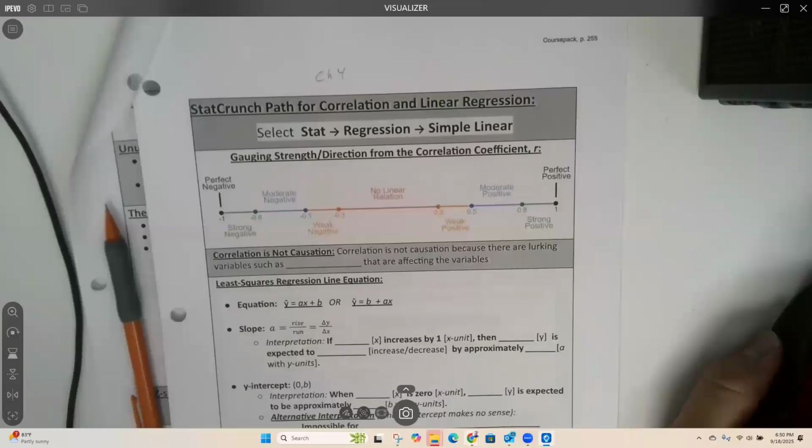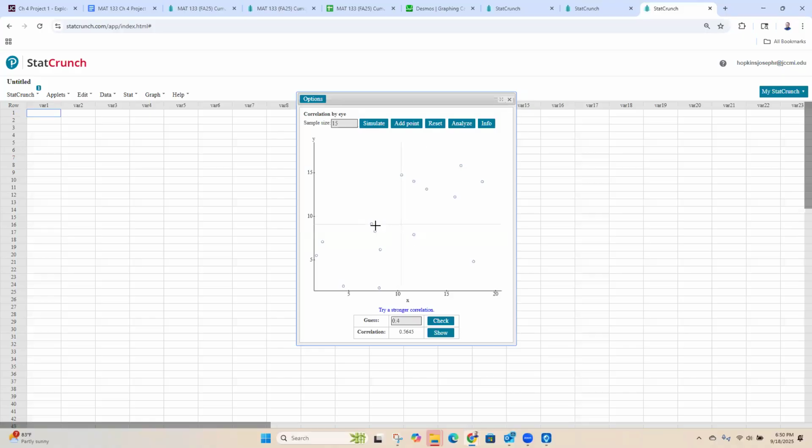So I'm going to take all my points and move them around until I get my number, my slope going downward. All right. That looks good. So now you can see if I drew a line through the middle of these, it would be like this. So I have a correlation coefficient of negative 0.6, negative 0.7, somewhere around there.